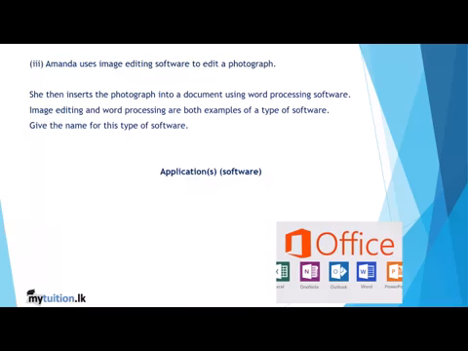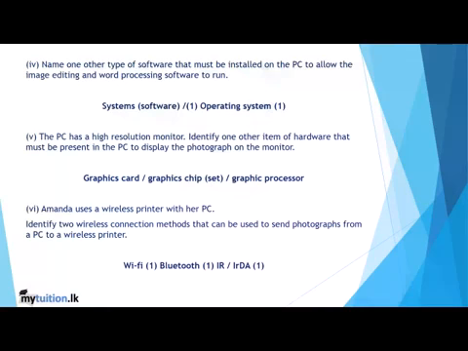Third one, Amanda uses image editing software to edit a photograph. She then inserts the photograph into a document using word processing software. Image editing and word processing are both examples of a type of software. So give the type of software. Application software. So what are application software? Microsoft Excel, Word, PowerPoint are application software.